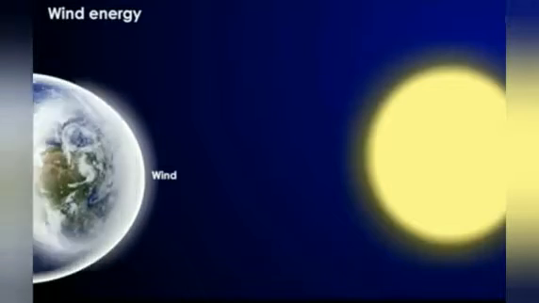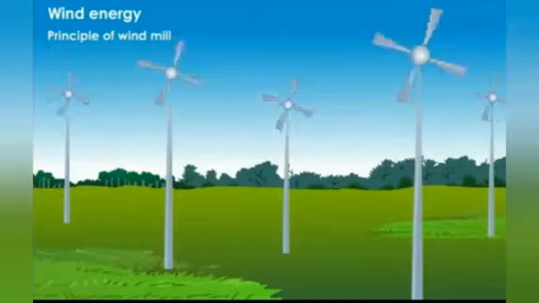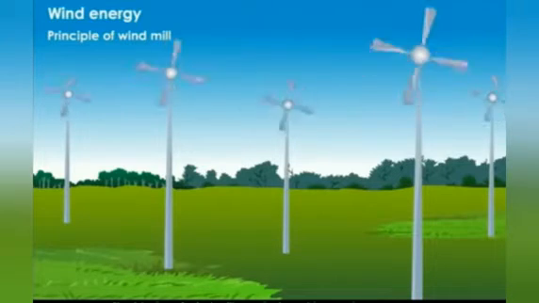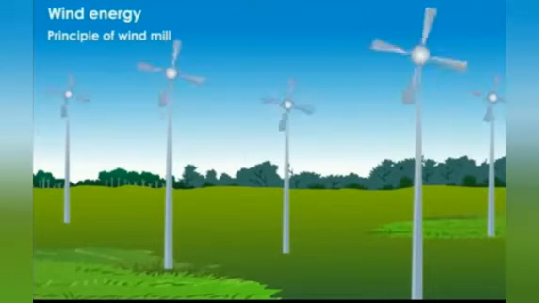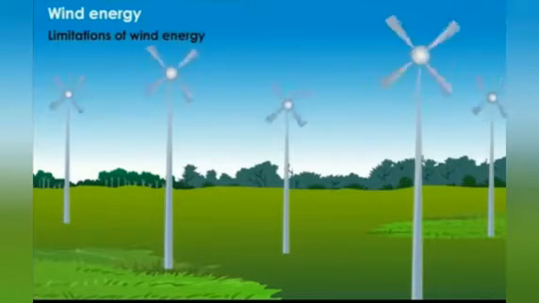Wind is a renewable source of energy which can be reused. Principle of windmill. The blades of windmill are designed to create a pressure difference when wind strikes them. This pressure difference makes the blades rotate. A number of windmills erected over a large area is known as wind energy farm.